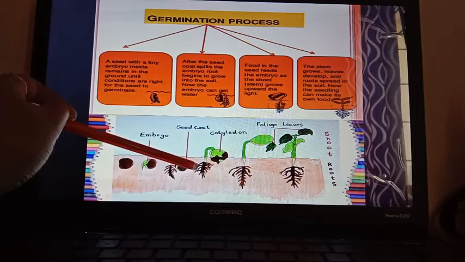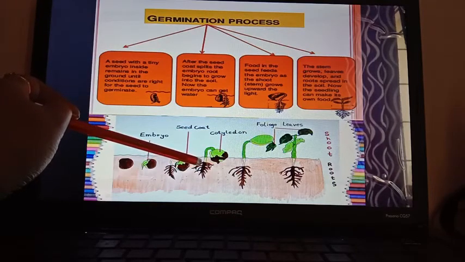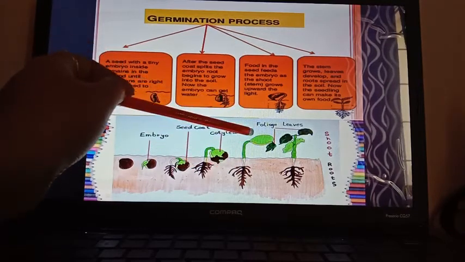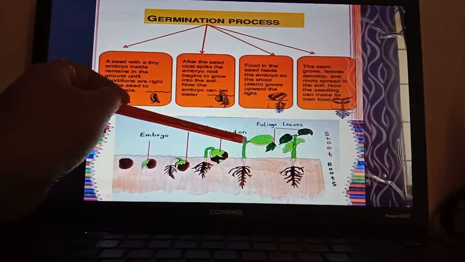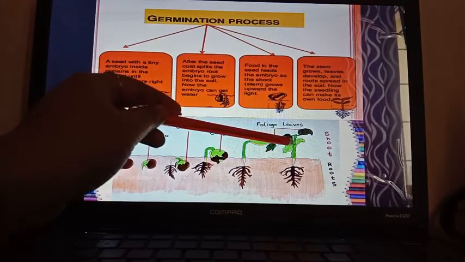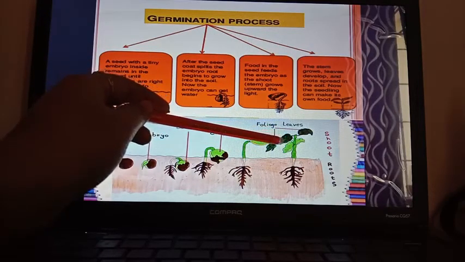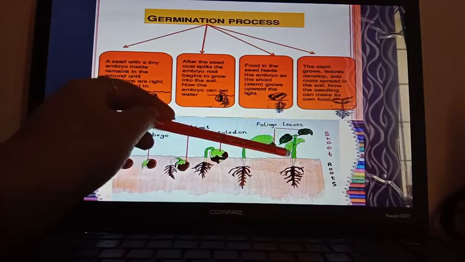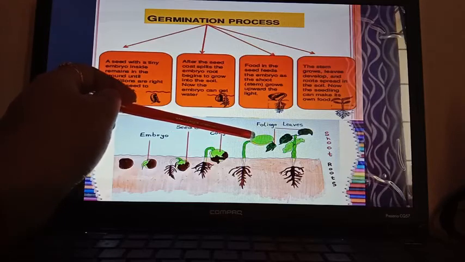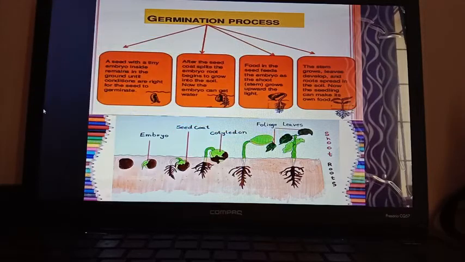This one is making the root system, the radicle. After that the plumule or embryonic shoot goes up. It forms the shoot system, and at last you can see the foliage leaves coming out, and the plant can perform photosynthesis. Till then the cotyledon is present to supply food to the growing embryo. After that the cotyledon can wither off.